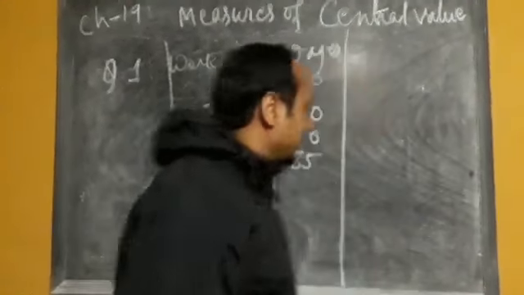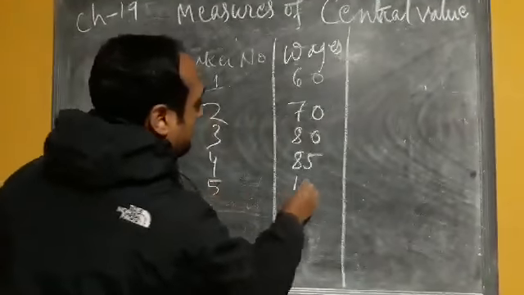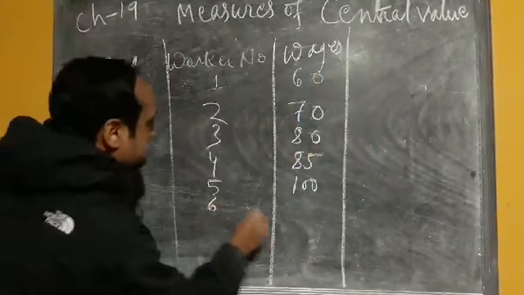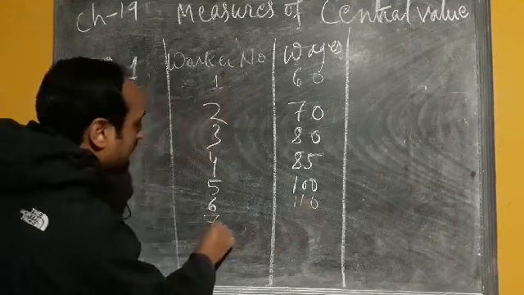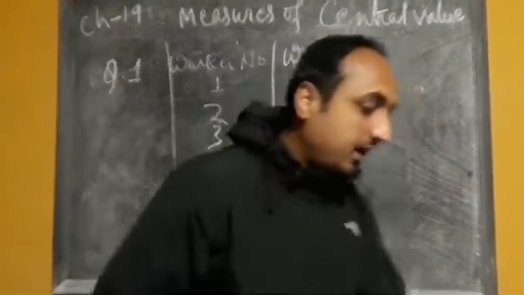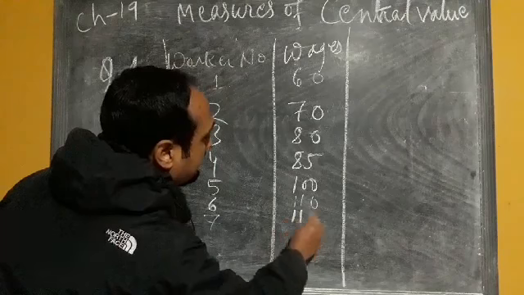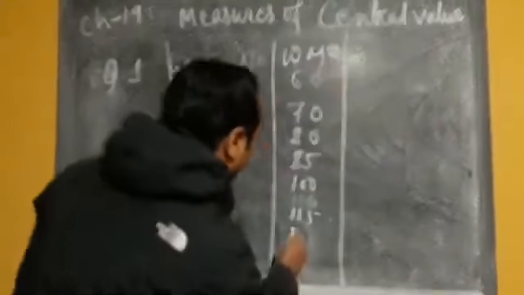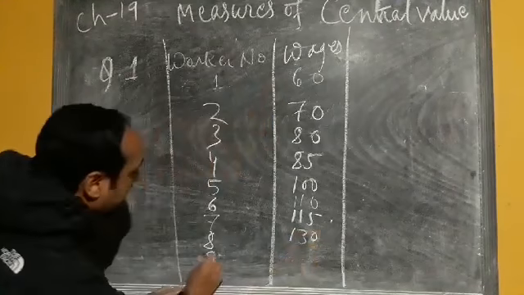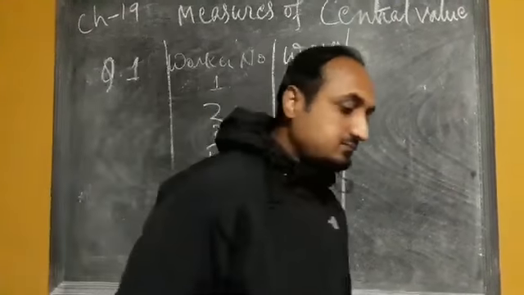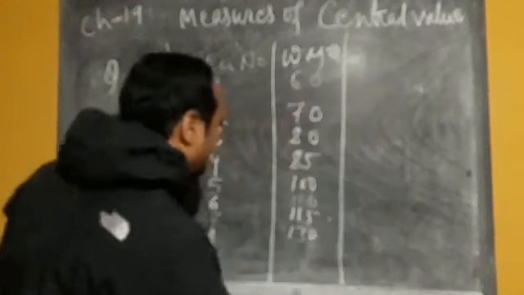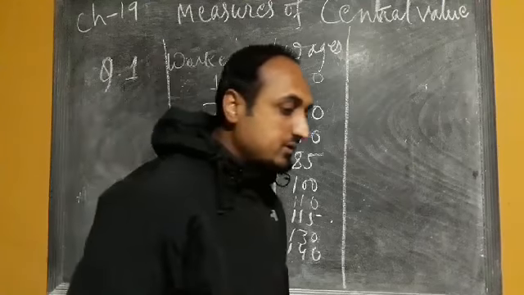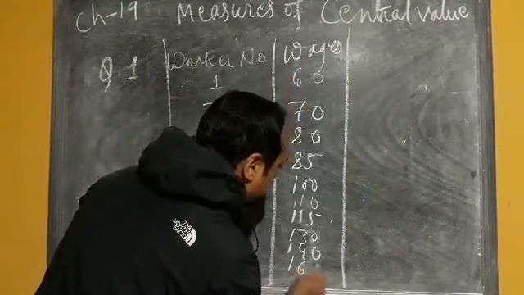Then the fifth worker has 100. The sixth worker has 110. The seventh worker has 115. Then the eighth worker has 130. The ninth worker has 140. And the tenth worker has 160.